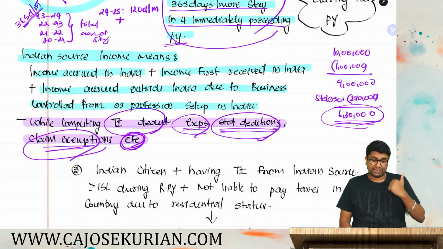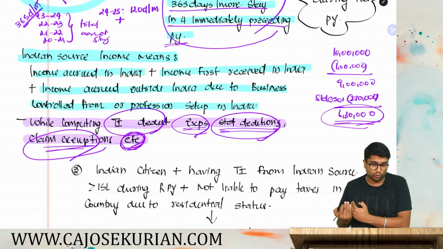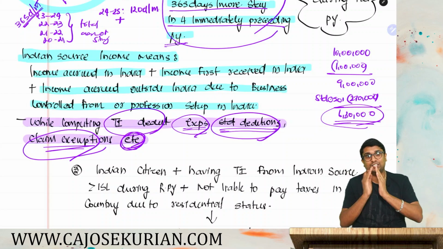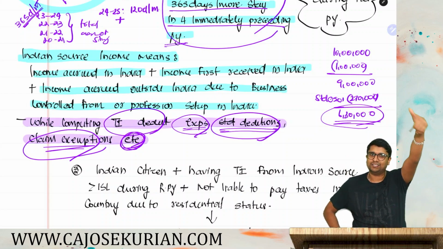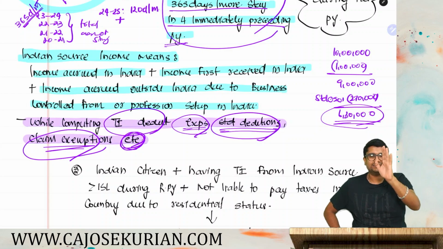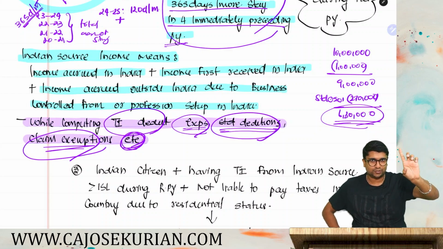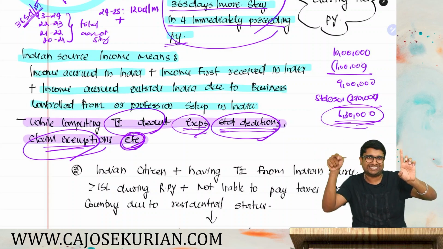And number 3, income accrued outside India due to business controlled or profession set up in India have to be considered for the purpose of determining whether the total income exceeds 15 lakhs or more. If it exceeds 15 lakh, 2 things: 182 days or more, or 120 plus 365.